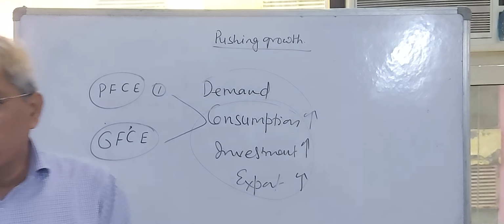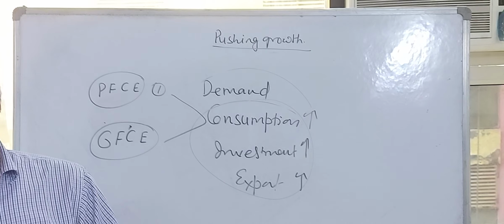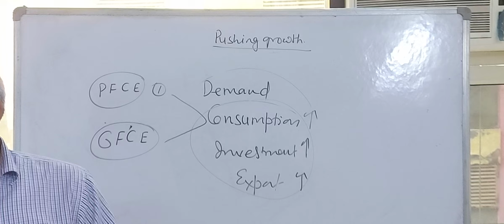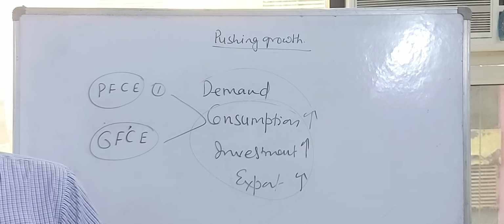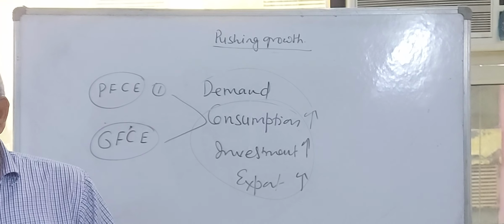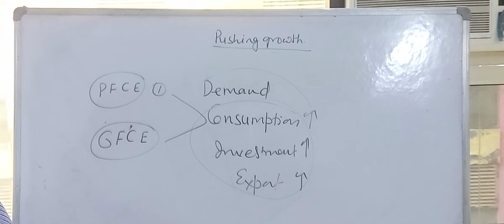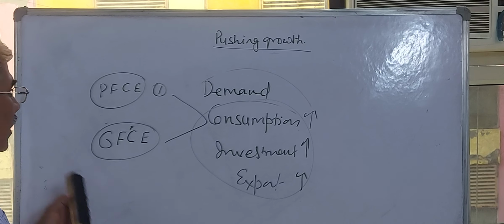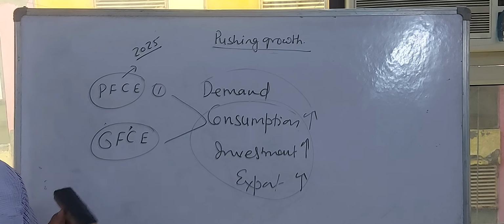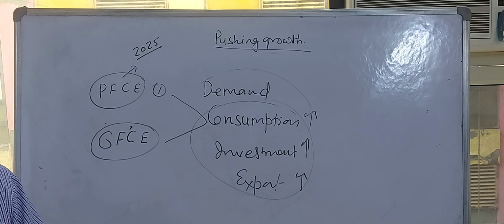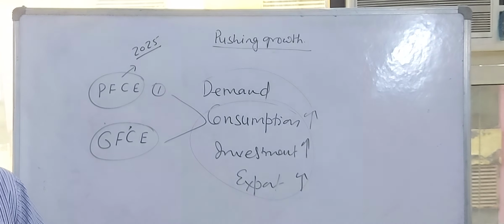If I explain the data to you, then you will see that on the expenditure and demand side, our private final consumption expenditure as a percentage of our nominal GDP, during the 2025 financial year. What is the 25 financial year? That is 2024 to 25.